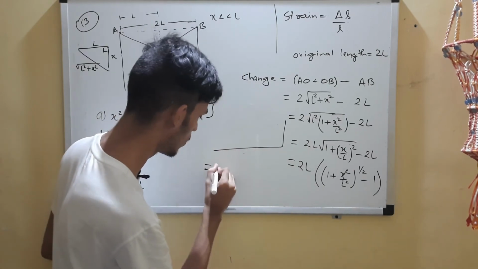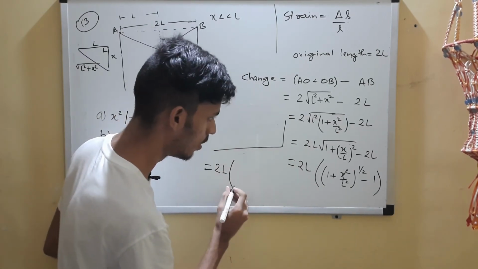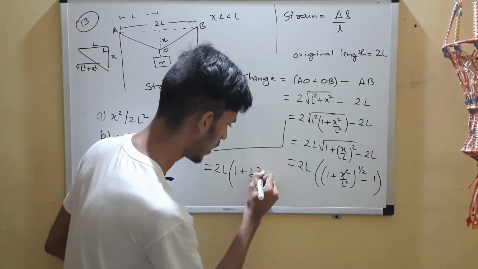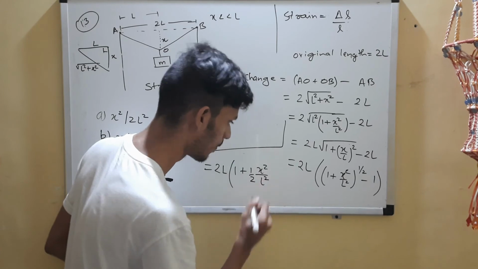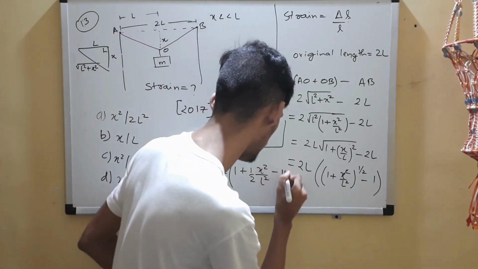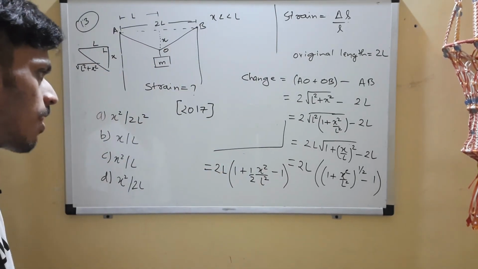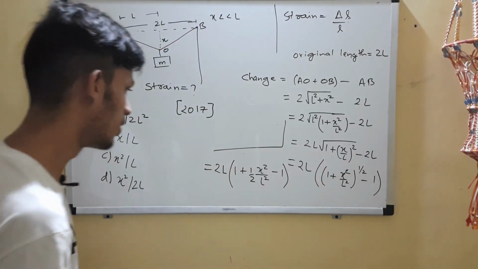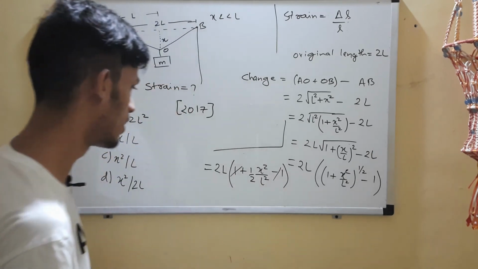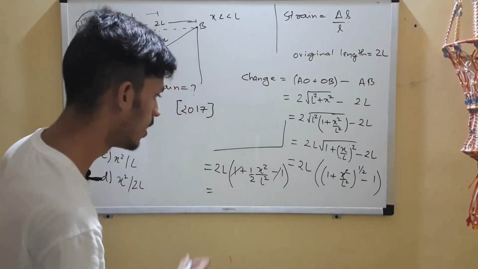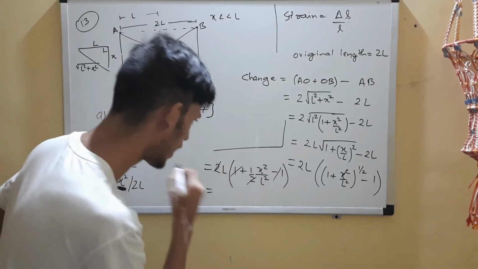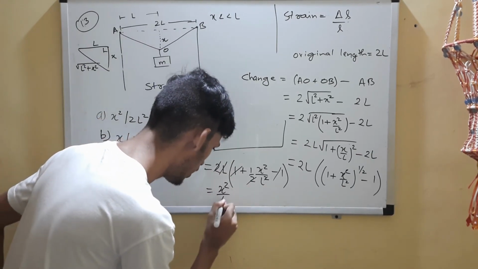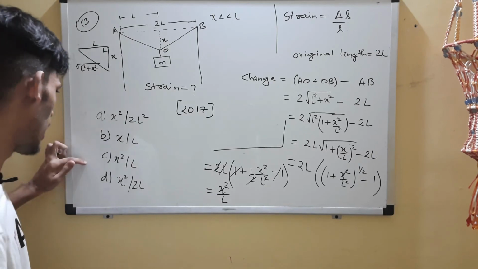That will give us 2L into 1 plus half x square by L square, minus 1. Now you can see that this and this will get cancelled, this 2 and 2 will get cancelled, and L will get cancelled with the L in x square by L.